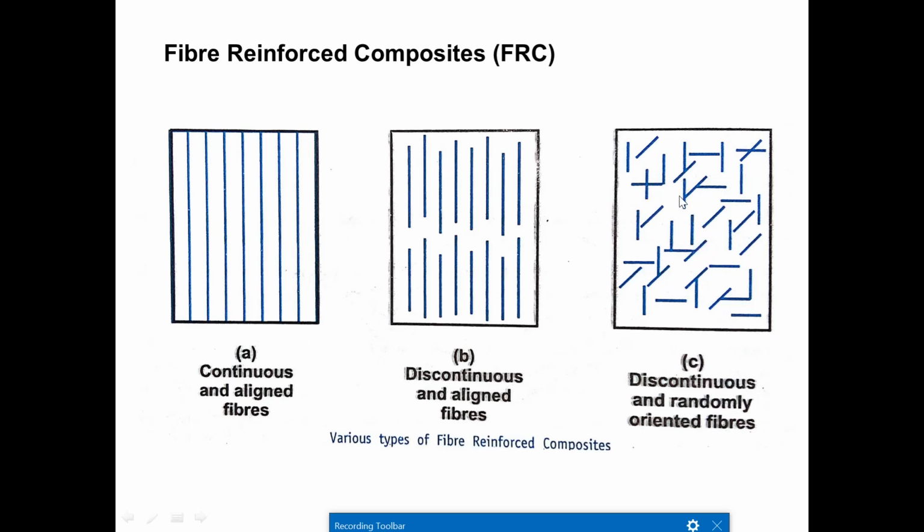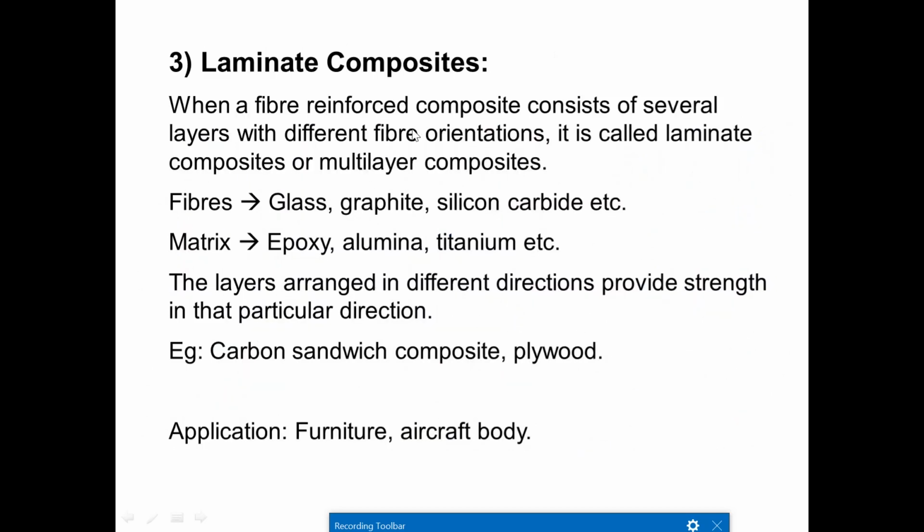And in the third type of FRC, there are very short length fibers with a random orientation. We are not going to align the short fibers in a clear manner, longitudinal or transverse. So this is called discontinuous and randomly oriented fibers.